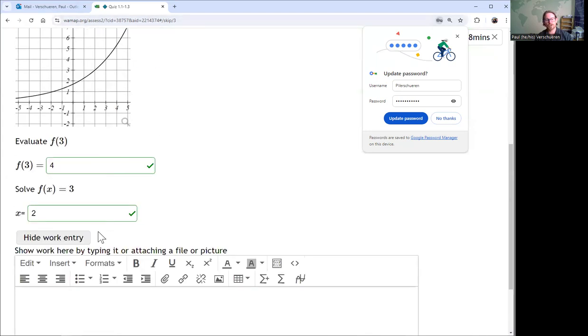WAMAP will just give you, by default, 2 points for this question, 2 points for this question, and 0 points if you miss them. So I can go in and decide to give you 1 point or 1.5 points for each of these. So you could get up to probably 3 points if you showed your work and I saw a lot of good thinking and movement towards the right thing.